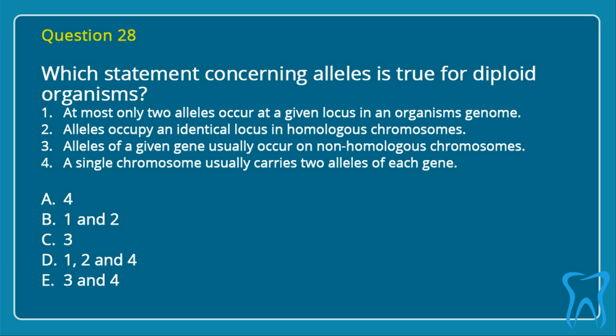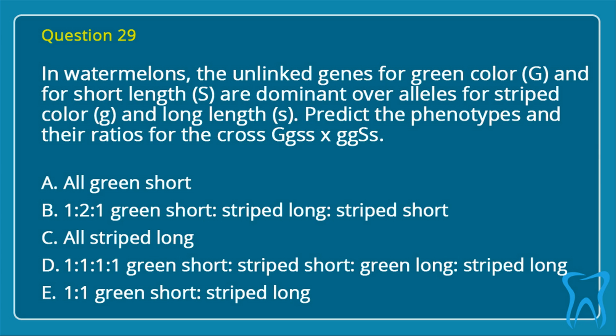A single chromosome usually carries 2 alleles of each gene. A. 4. B. 1 and 2. C. 3. D. 1, 2 and 4. E. 3 and 4. Correct answer is B. 1 and 2.